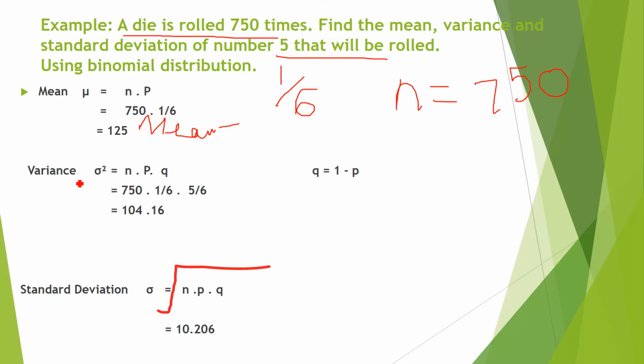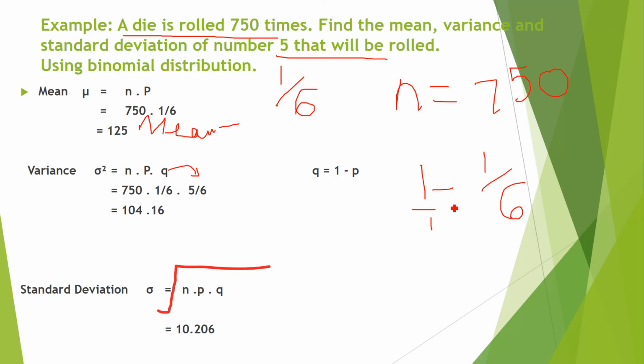And then variance sigma square, n, same 750, probability 1 by 6, q. Here how will you find the value of q? Q is not mentioned, right? So I told you 1 minus p, the value of probability of 5 we know, 1 over 6. Subtract it, so you will get it.